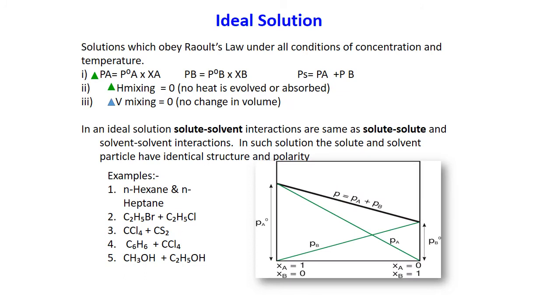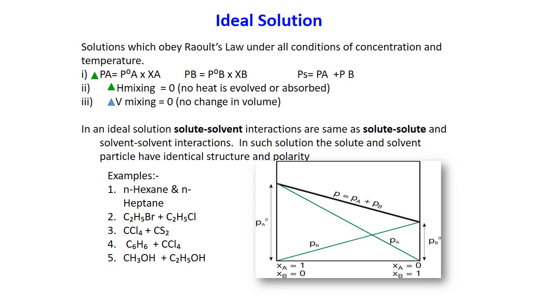Now, next topic we have to discuss is the ideal solution. Ideal solutions means which obey Raoult's law under all conditions of temperature and pressure. Means on mixing the two components, the total vapor pressure should be equal to the sum of partial vapor pressures of components one and two. Number 2, there should be no heat change when we mix the two components. Heat should neither evolve nor be absorbed.